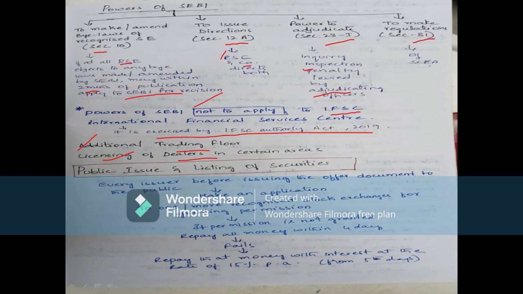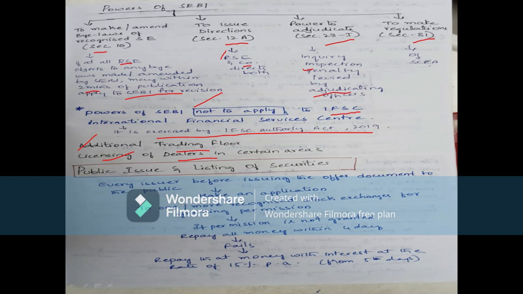Subject to the provisions contained in the Act, no person shall carry on the business of dealing in securities, whether on his own behalf or on behalf of any other person, in any state or area to which the central government, by notification in the official gazette, declares this section will apply, except under the authority of a license granted by SEBI. This is declared through a notification in the official gazette.